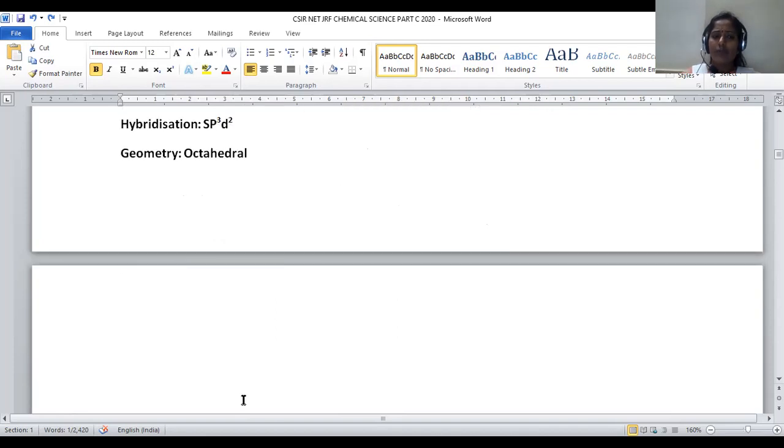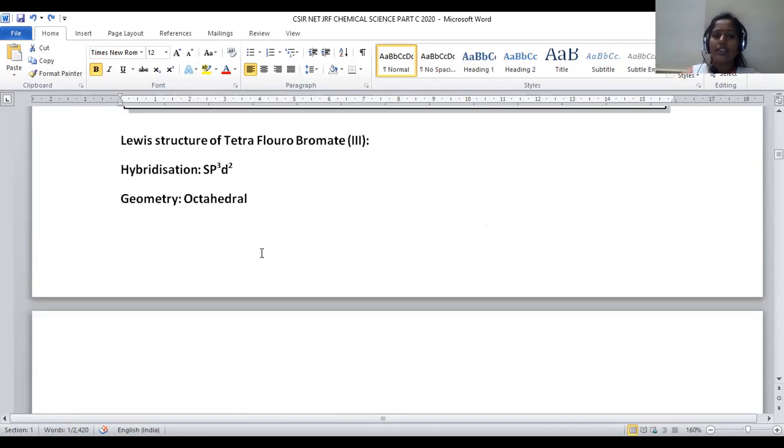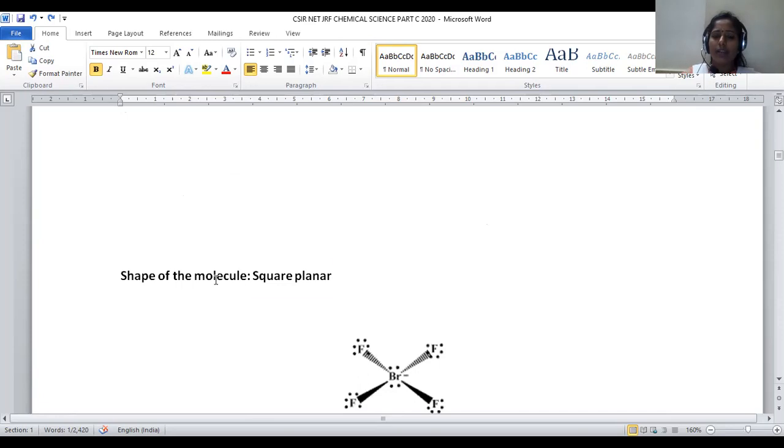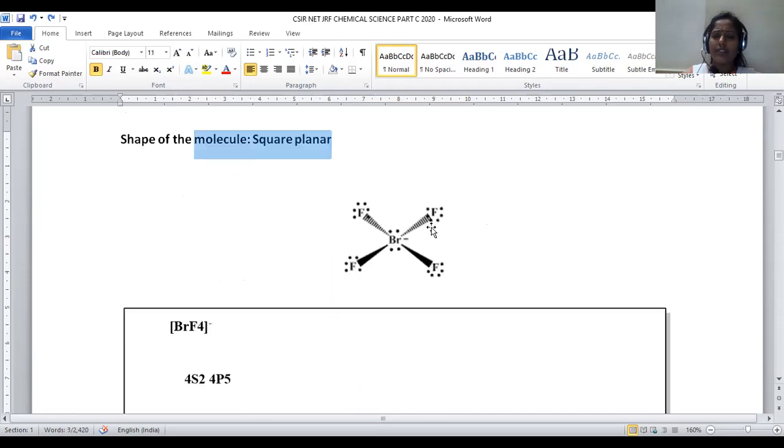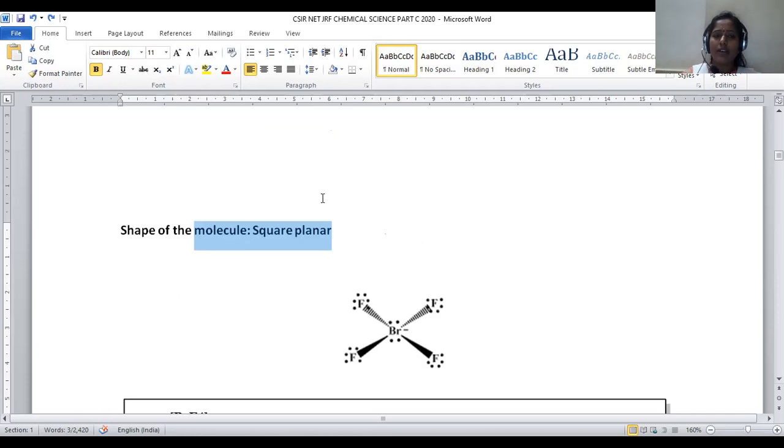Whenever lone pairs of electrons are present and only 4 ligands are present around this sp3d2 central atom, the shape will be square planar. It is clearly represented in this manner. Around the bromine, 4 fluorines occupy a regular square planar arrangement, and bromine is associated with lone pairs and one more electron's negative charge is there upon this. So this is the exact representation. We can assign the shape of the molecule as square planar.